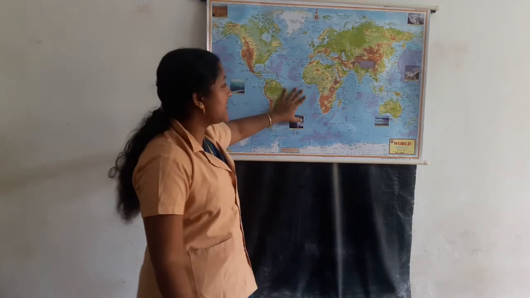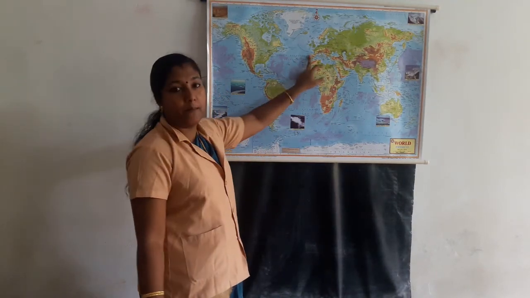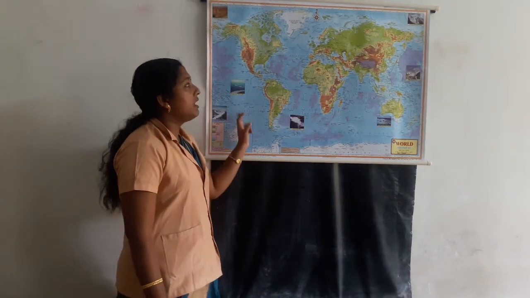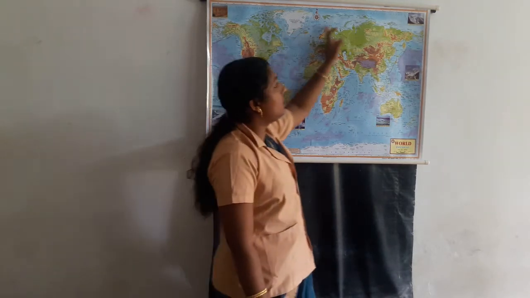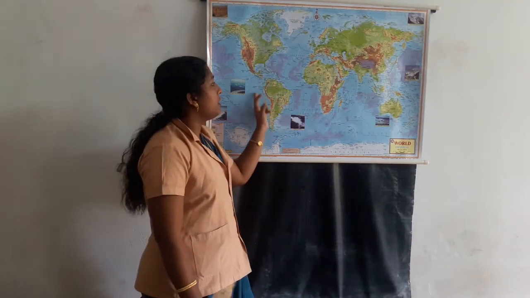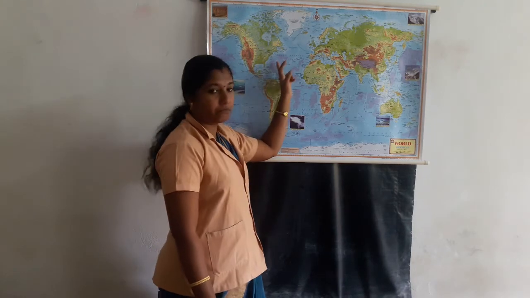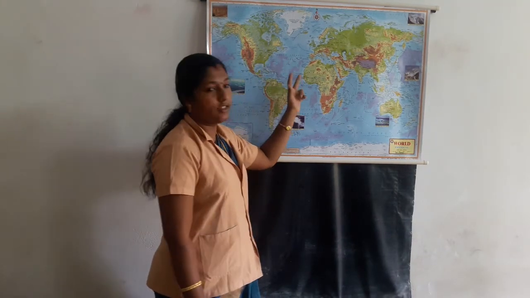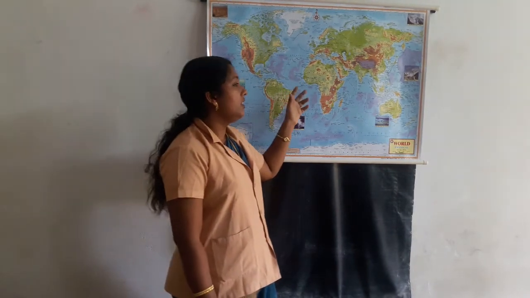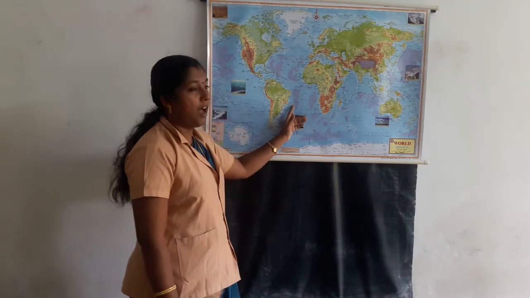Here is the world map. It represents the earth's continents, oceans and seas.